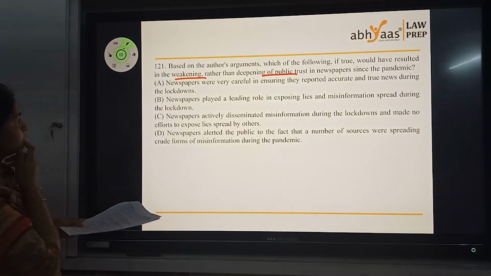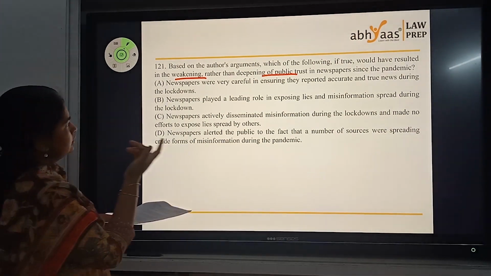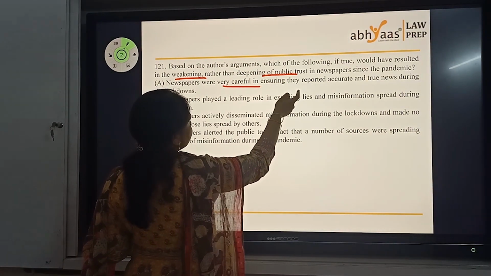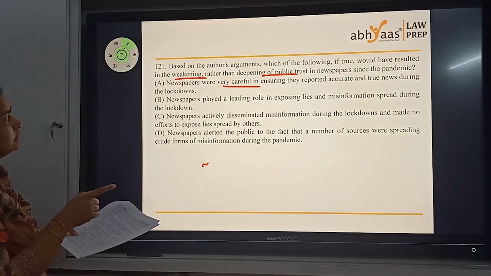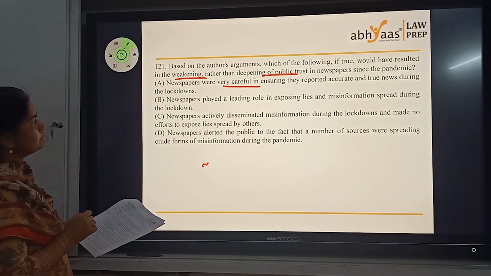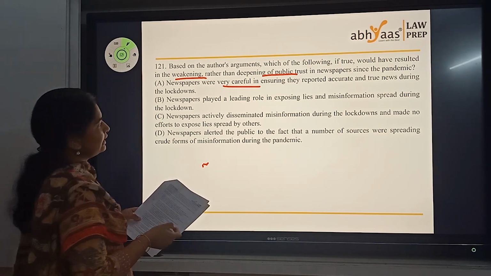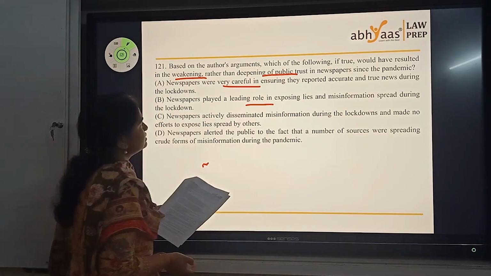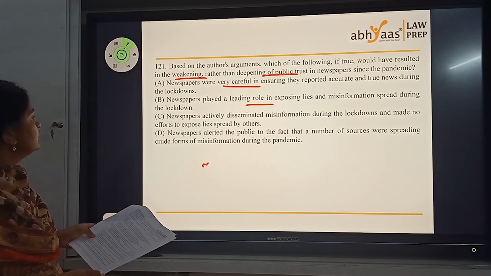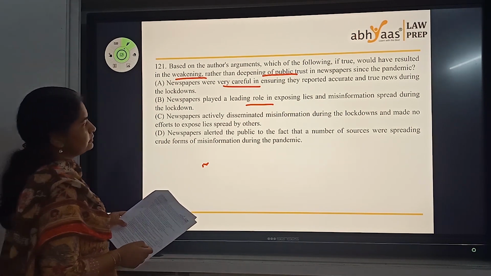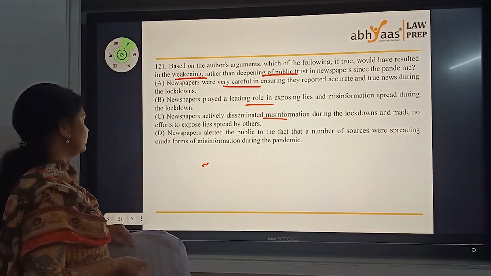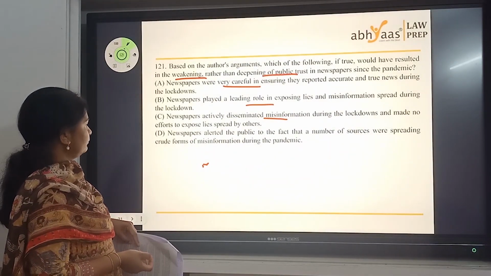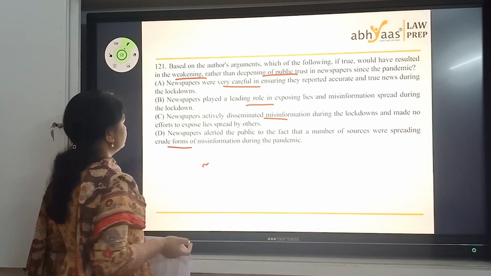So if we see the trust, they were very careful in ensuring they reported accurate information. That doesn't seem to support the distrust part. Newspapers played a leading role in exposing lies. This also is a positive statement, so it doesn't. Newspapers actively disseminated misinformation. That's a negative one. Again, they alerted about spreading crude forms.